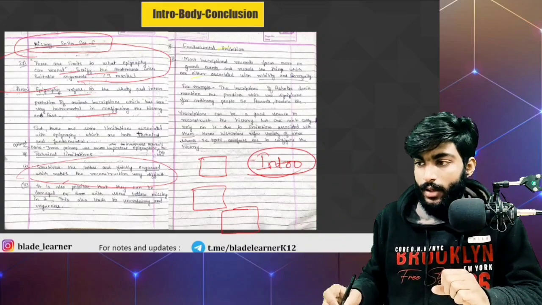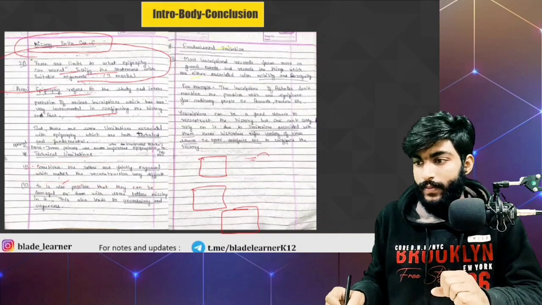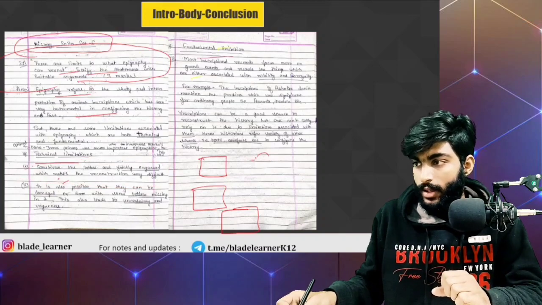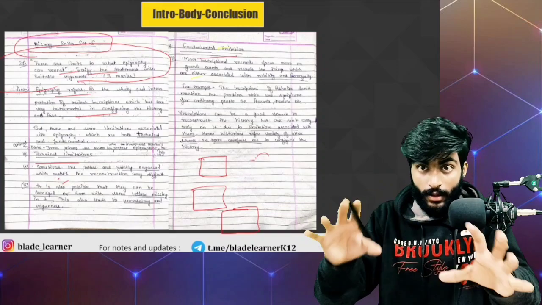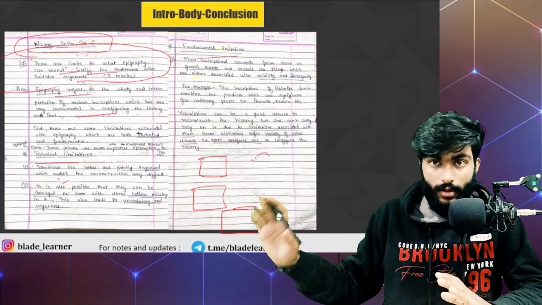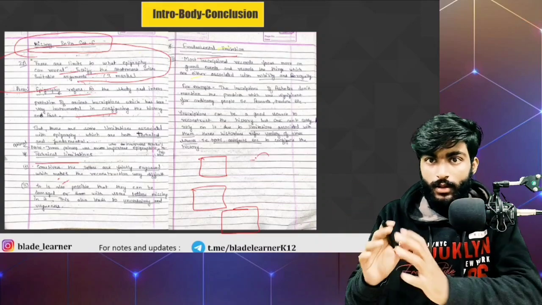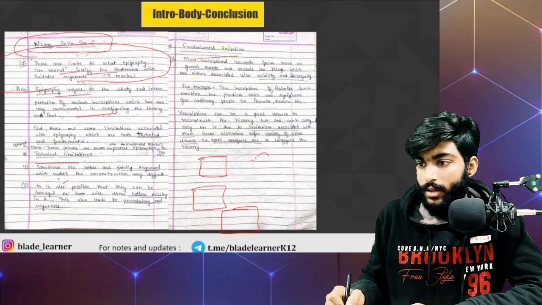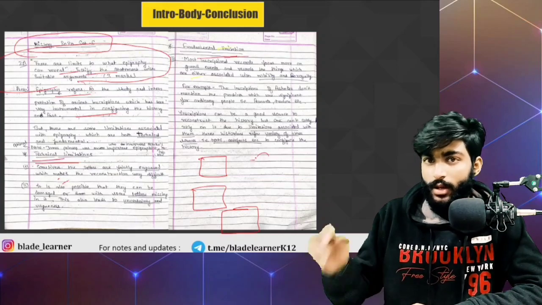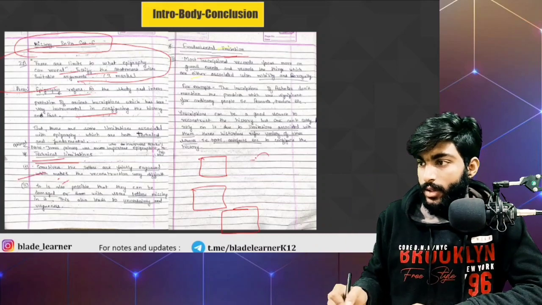But what we have done here, we have categorized the limitations into 2 subheads, that are technical limitation and fundamental limitation. These things are noticed by the examiner. This is slightly different from other examinees, so try to be as different as you can, because the difference will fetch you more marks. So here we have categorized the limitations into 2 subheads. First is technical limitation, second is fundamental limitation. Here, since the question is of 3 marks, we will write 2 points in technical limitation and 1 point in fundamental limitation.